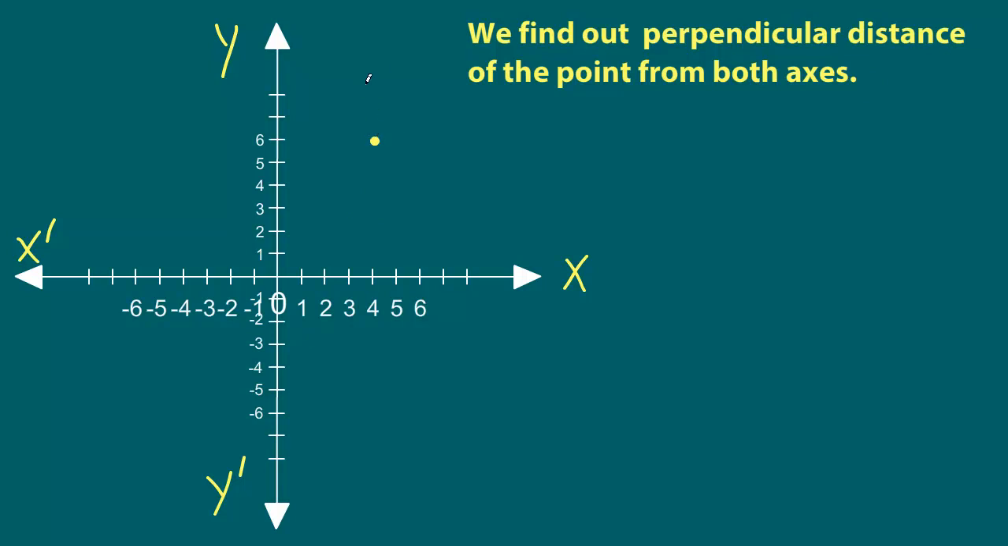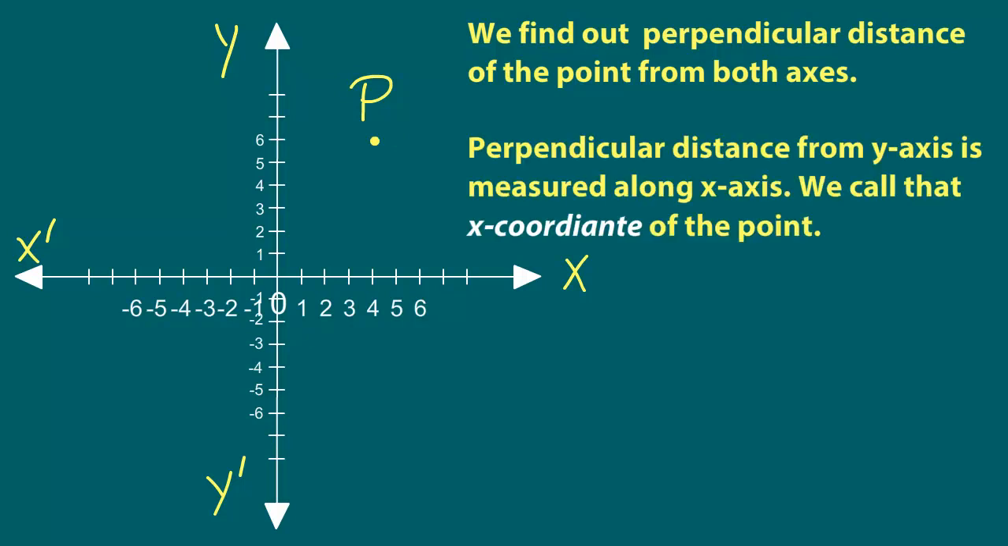Let's call our point P. How do we find out the perpendicular distance of this point from both axes? Axes are the x-axis and the y-axis. Well, we will simply drop a perpendicular from this point on the line. So for example, we will do something like this.